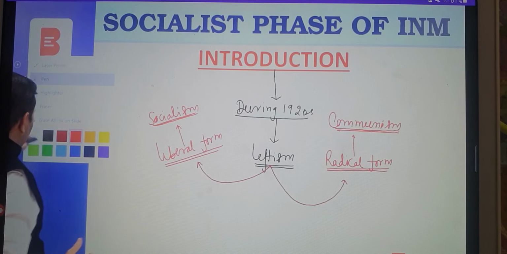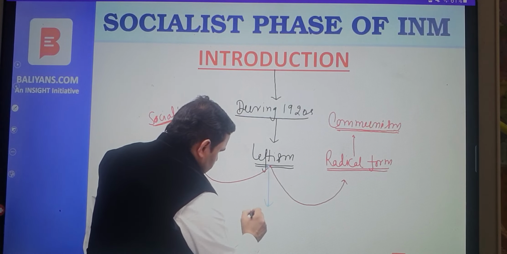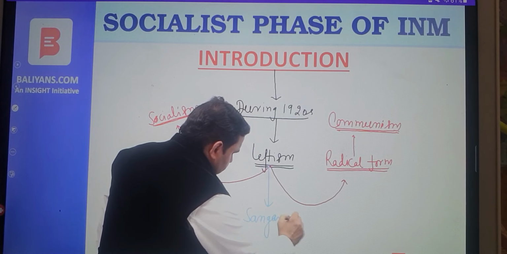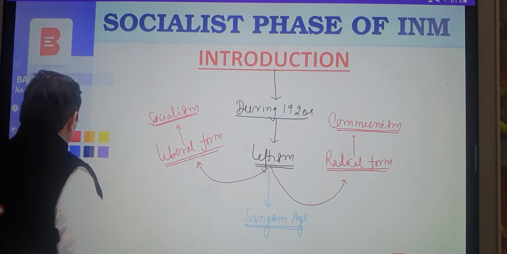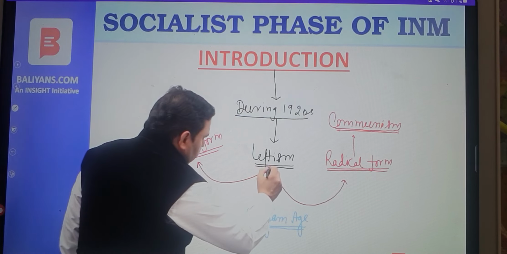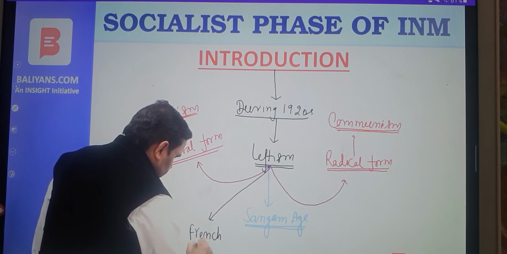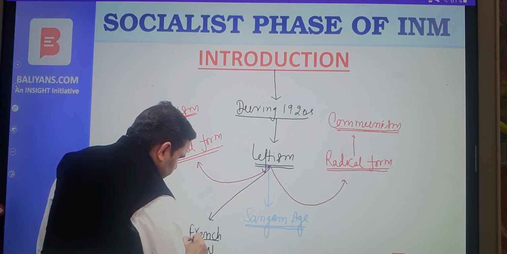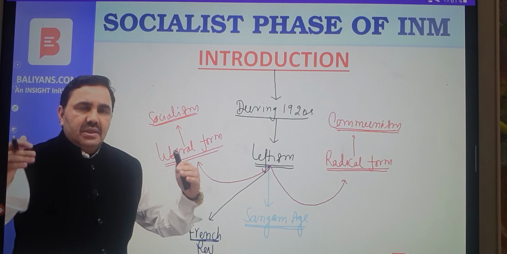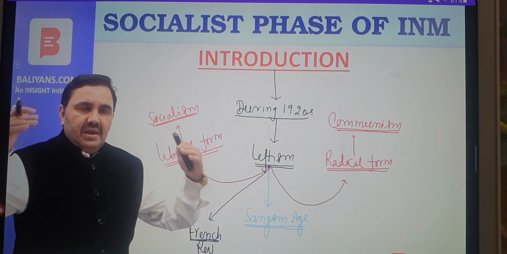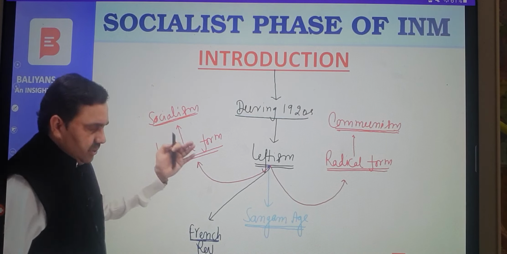What is left? That also you should have some idea. The concept of left in India emerged during Sangam age, the early phase of South Indian history. In Europe, the concept of left emerged during the period of French Revolution. So often the books will say that leftism is a European phenomenon. Leftism emerged in France during the period of French Revolution. But that is not correct. India is the home of leftist philosophy. Left and right, those concepts emerged in India way back, at least 2000 years before French Revolution.